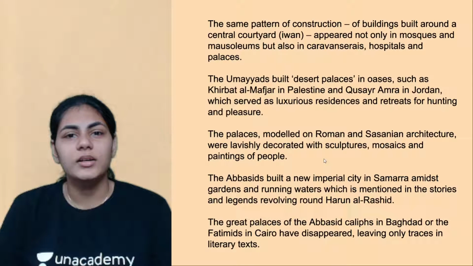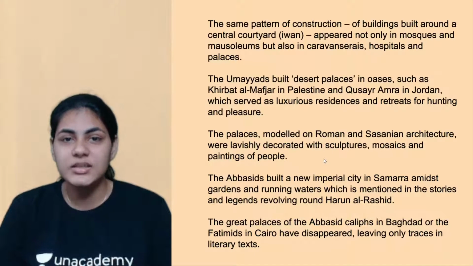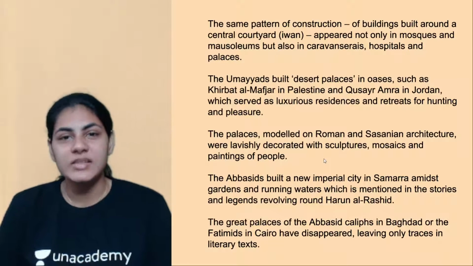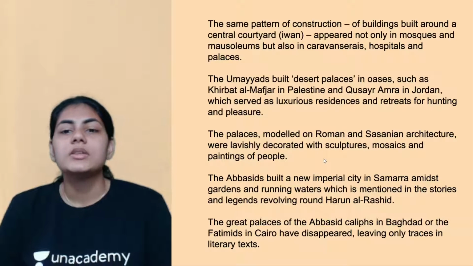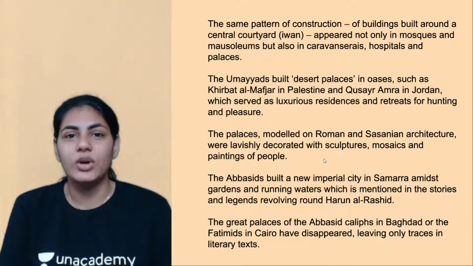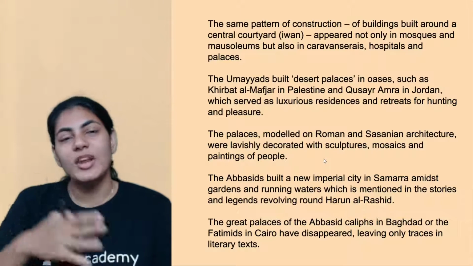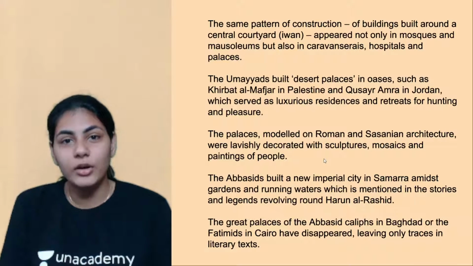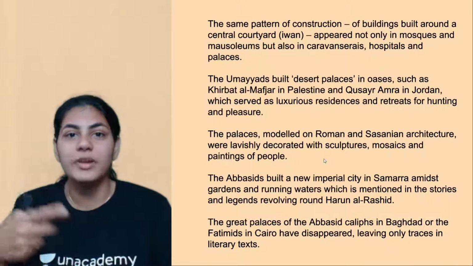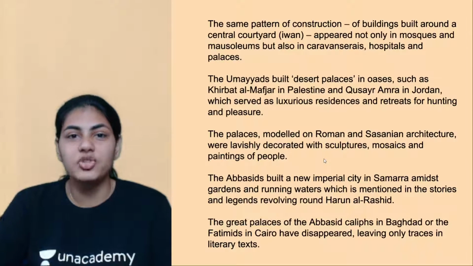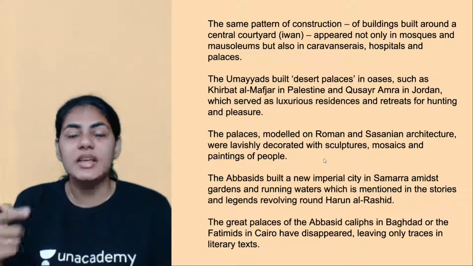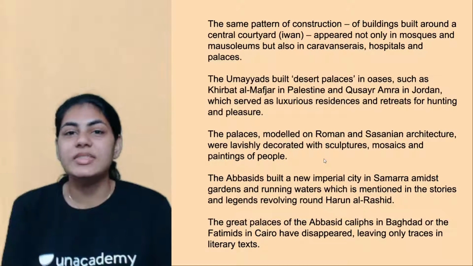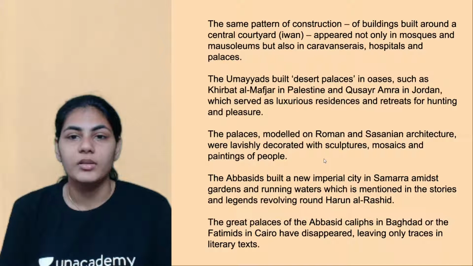And usually the fact that all these were deserts, right? Like the whole of the Islamic land in some sense is a desert region, right? So people used to travel from one place to another for trade and other purposes. So whenever they were traveling, there were some kinds of caravanserais in between the travel routes, so that if it's night, people can rest and they can resume their journey the next day. Yeah, so there were these kinds of places in the middle of the routes. Even they were built in the same style, right?